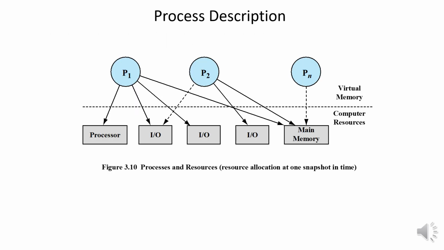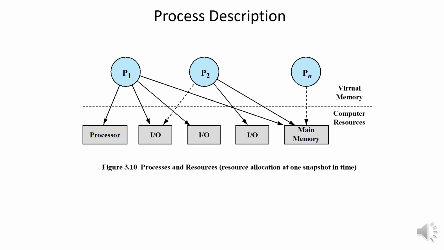Next subtopic is process description. The operating system controls events within the computer system. It schedules and dispatches processes for execution by the processor, allocates resources to processes, and responds to requests by user processes for basic services. So basically, the operating system works as a resource manager for the processes. This concept is illustrated in this figure, which is taken from the book by William Stallings.